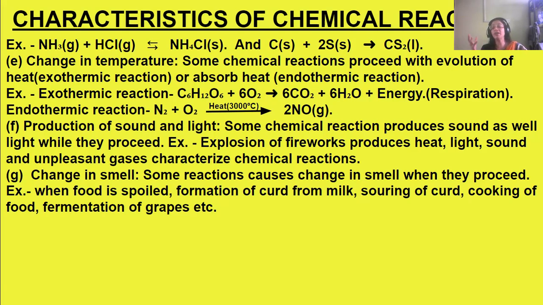Now, endothermic reaction, where heat is absorbed, heat is required for the chemical reaction to proceed to give the product. So in this, for example, see nitrogen when reacting with oxygen. When nitrogen combines with oxygen, a large amount of heat is required, about 3000 degrees centigrade. That is, heat is absorbed by these two gases, nitrogen and oxygen, to combine to form nitrogen oxide. This is a gas that is formed. This is known as nitrogen oxide.